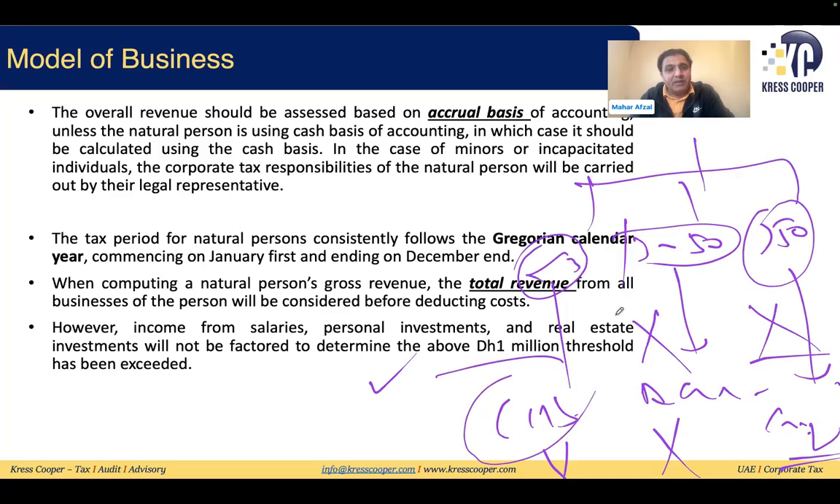Then the tax period for the natural person consistently follows the Gregorian calendar year, commencing 1st of January and ending 31st of December. While computing, a natural person's gross and total revenue from all businesses will be considered before deducting costs, which we already discussed. I already highlighted this as well. However, income from salaries, personal investment, and real estate investment will not be considered while calculating the revenue of 1 million dirham.